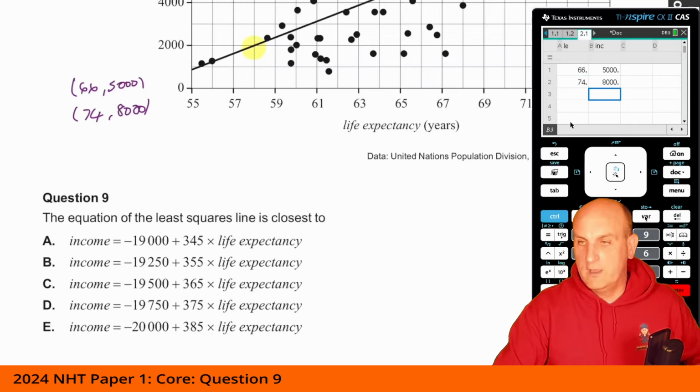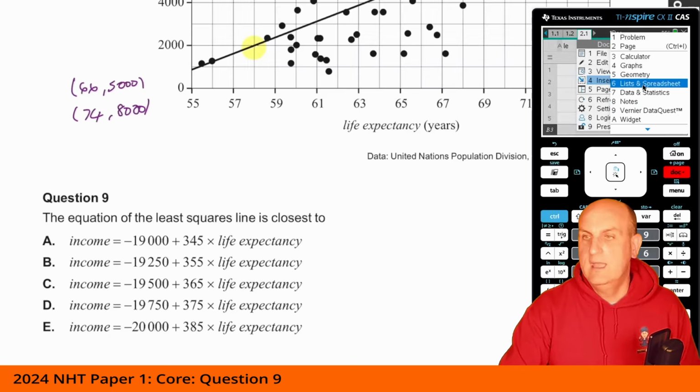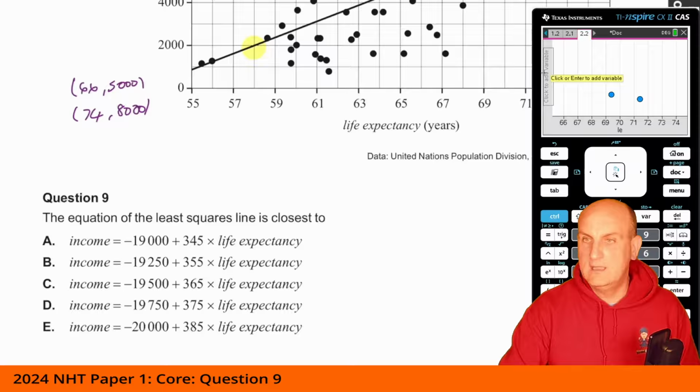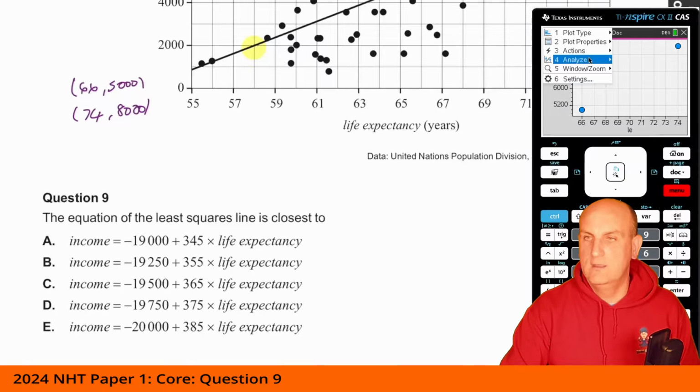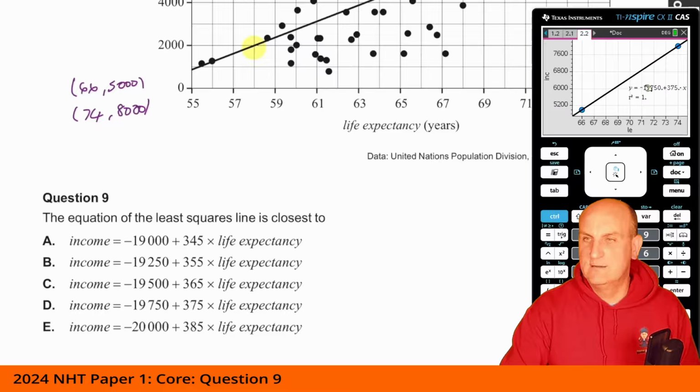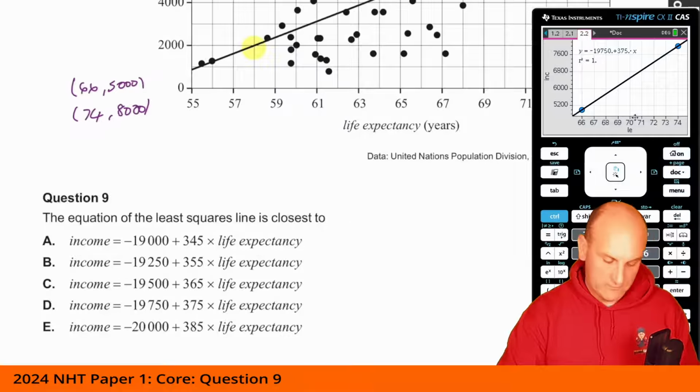And then I'm going to go insert a data and statistics, click on here. What have I got here? Life expectancy. What have I got here? I've got inc, not an E. All right. And if I go menu, analyze, regression, and linear A plus BX, there we go. What do we get? Minus 19750 plus 375.